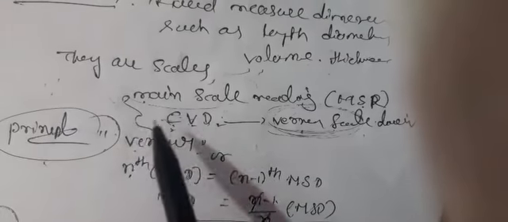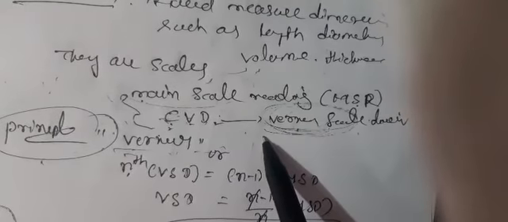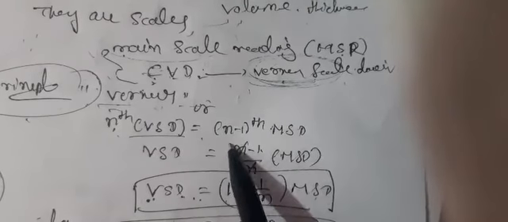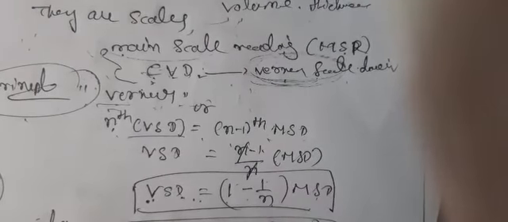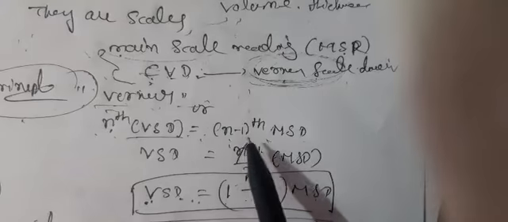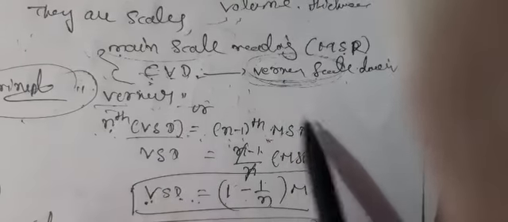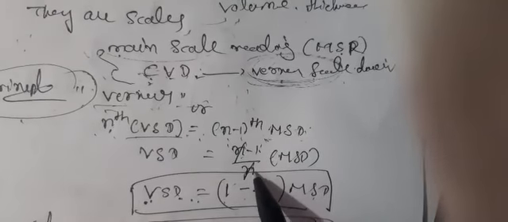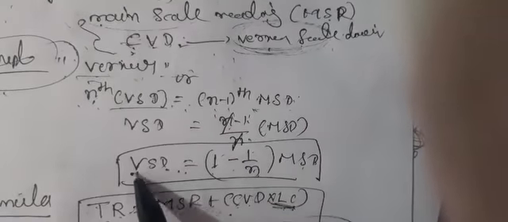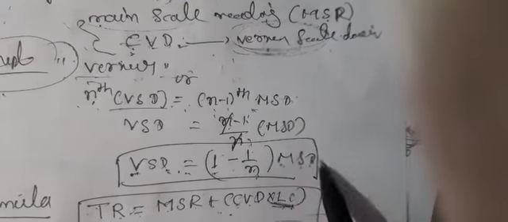It works on the principle of vernier: the nth divisions of the vernier scale must be equal to the (n minus 1)th divisions of the main scale. Simplifying this equation, n is shifted to that side, giving (n minus 1) by n, and the VSD is equal to 1 minus 1 by n of a main scale division.